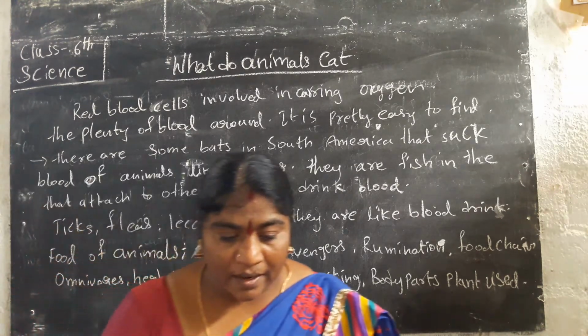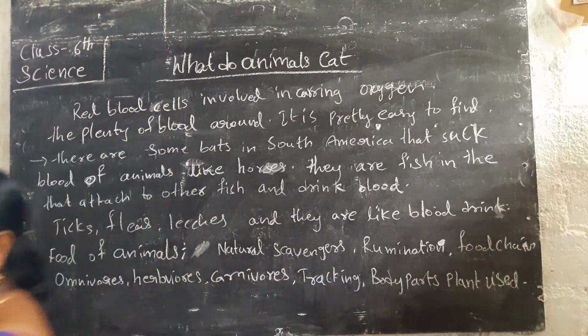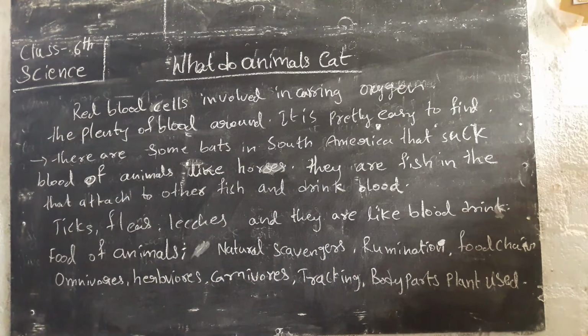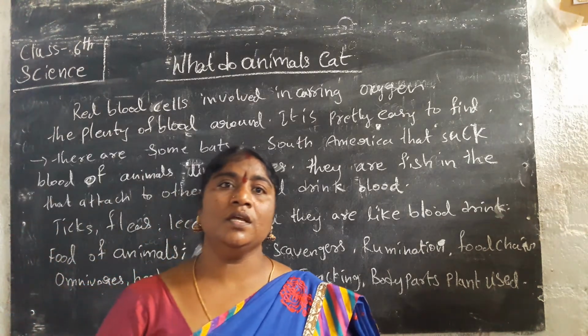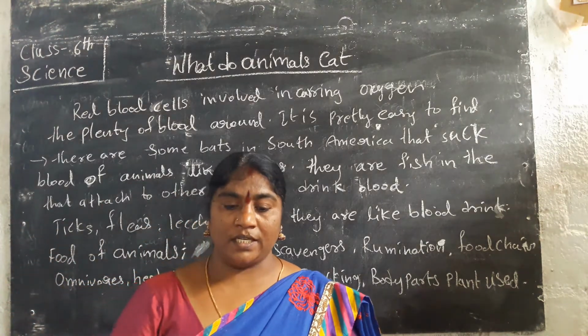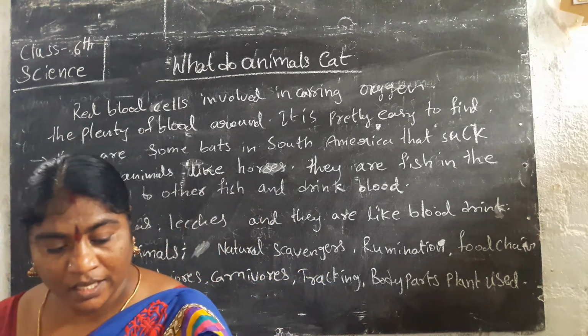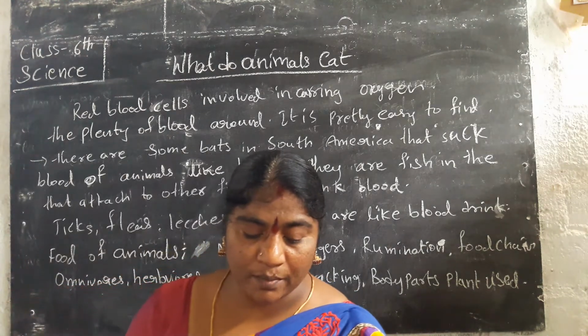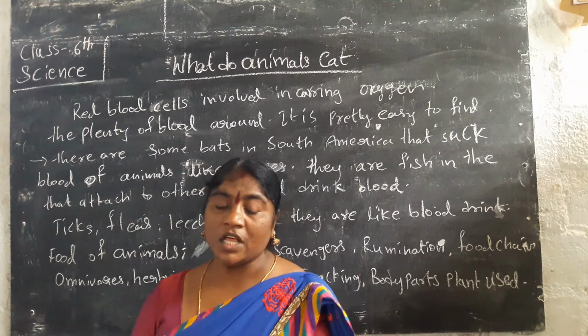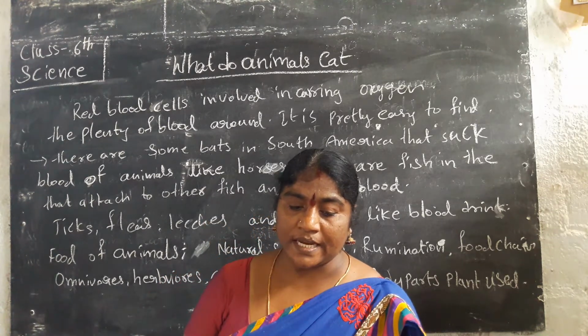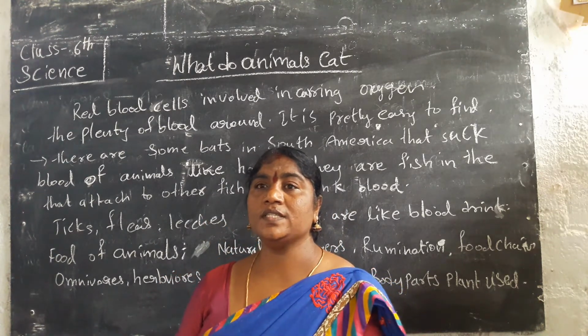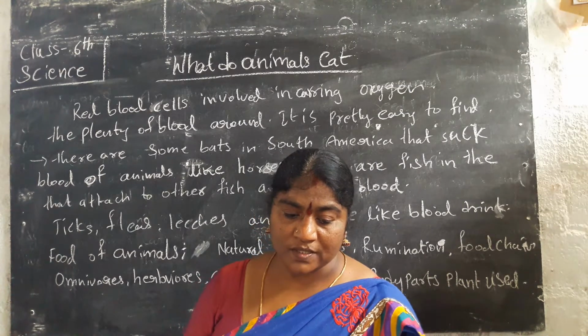This is about our lesson. You should complete the first lesson question answers and the second lesson question answers. After that we have to go to the next lesson. In this lesson we have to learn about the food habits of animals. What is the food chain? What is herbivorous, carnivorous, omnivorous?